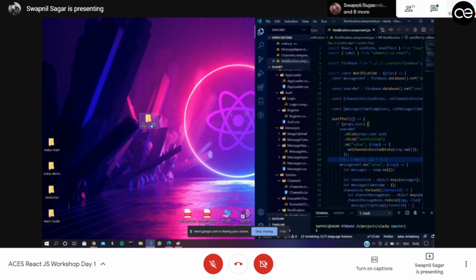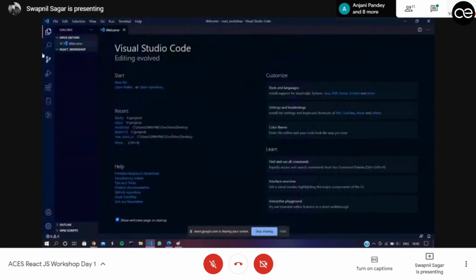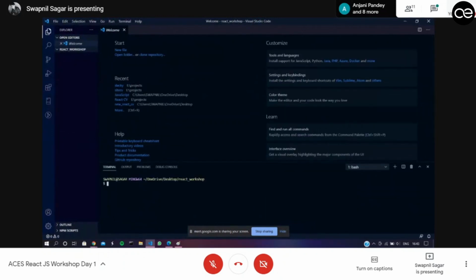It is very lightweight, and it has a lot of extensions that will really help you in React application development. So I will open this folder over here. Yeah, my folder has been opened, and it is just empty.